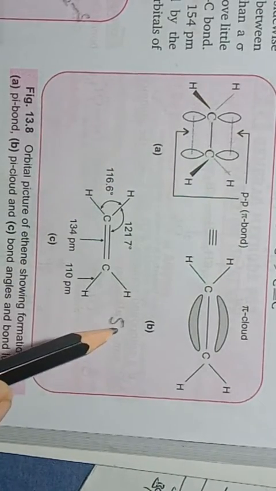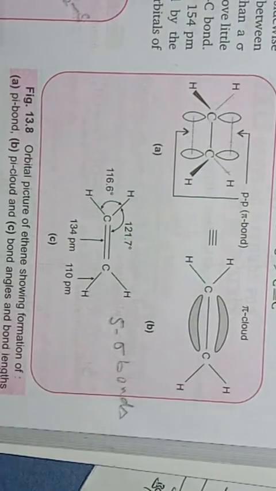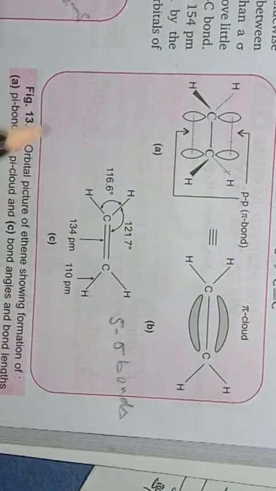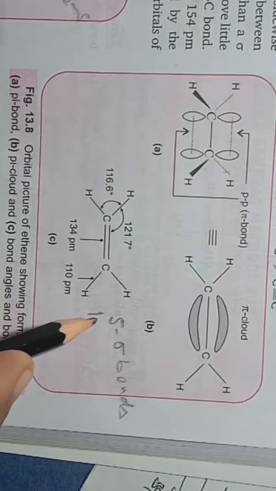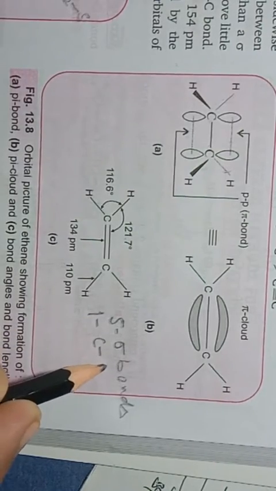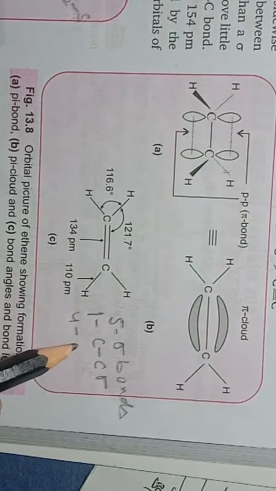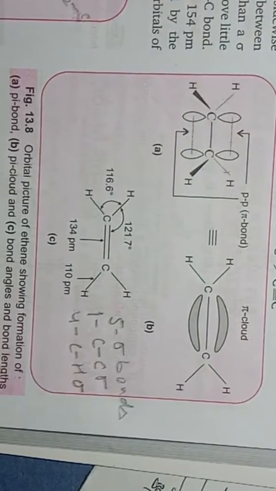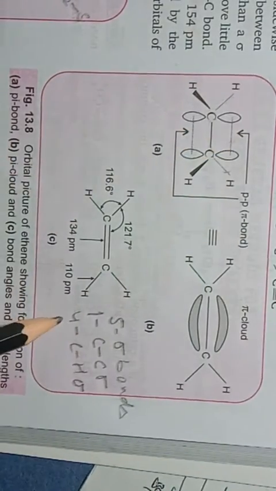So out of these 5, one is a C-C sigma bond and 4 are C-H sigma bonds, and one is a pi bond.